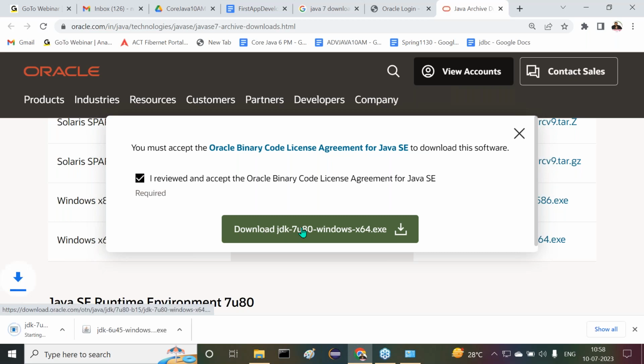Click on the enter button. Automatically it will be downloaded. At the bottom, it is downloading there. It's okay, leave this one. Now it is completed here.